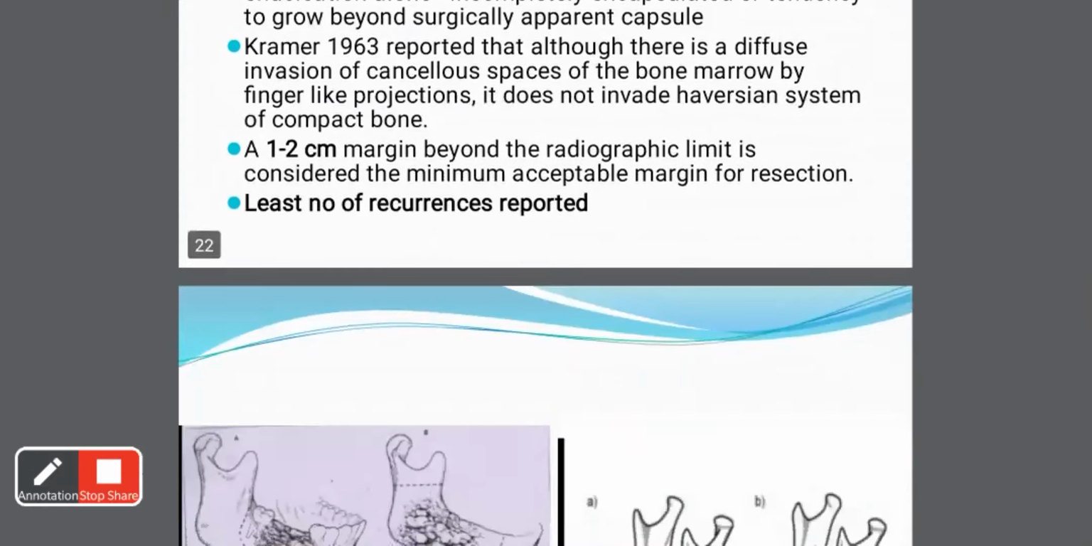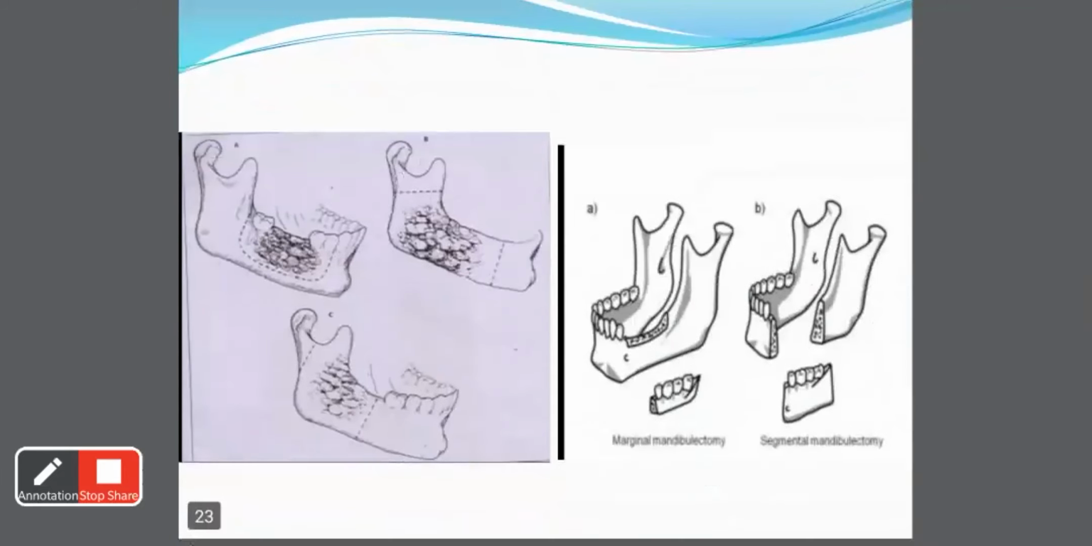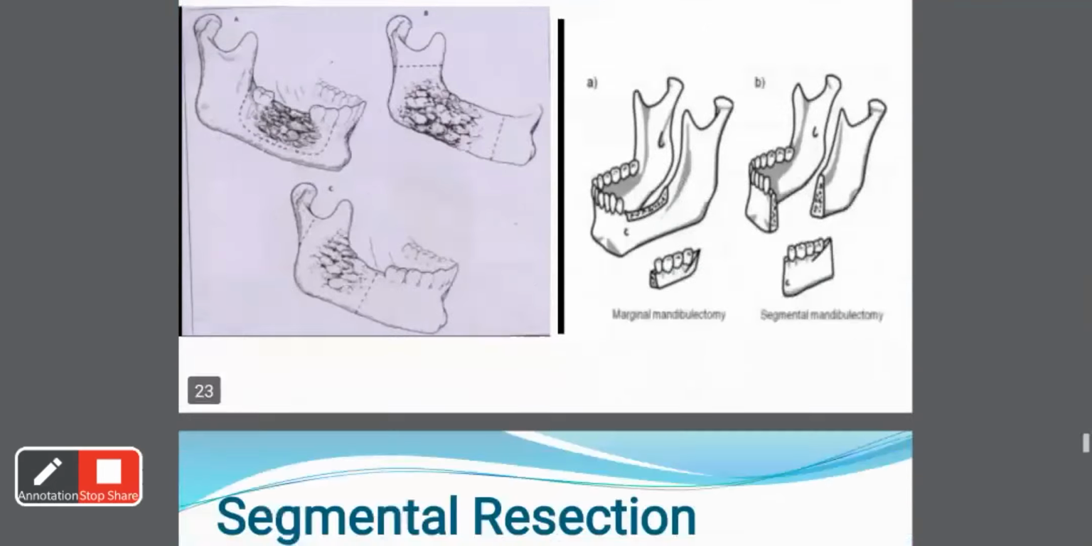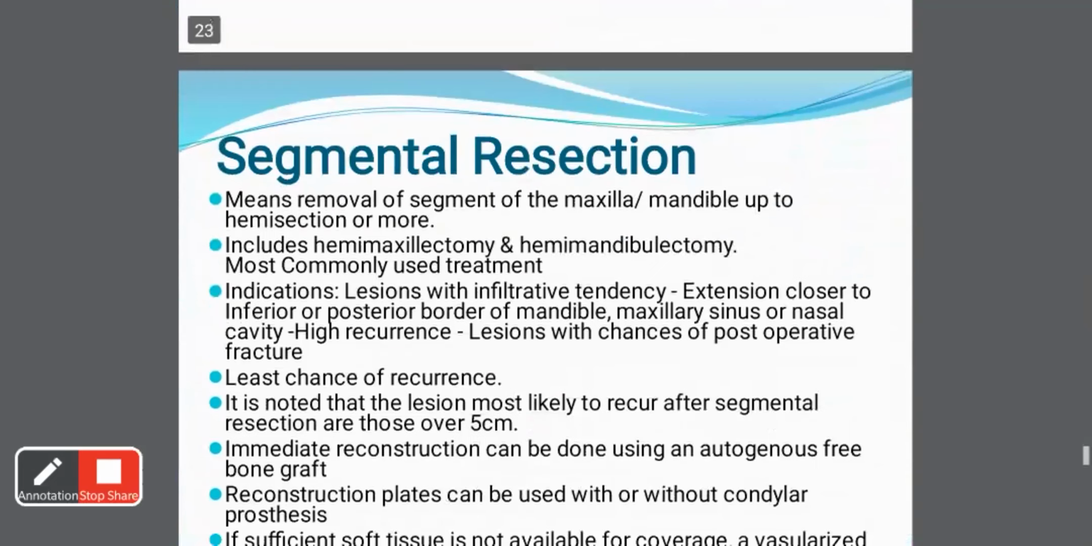Now in this diagram you can see on the right side, figure A shows marginal mandibulectomy. That is, this is en bloc resection because the continuity of the jaw is maintained, whereas in figure B you can see that the entire segment of the bone through and through is removed. So this is known as segmental mandibulectomy. So let's go to segmental mandibulectomy.